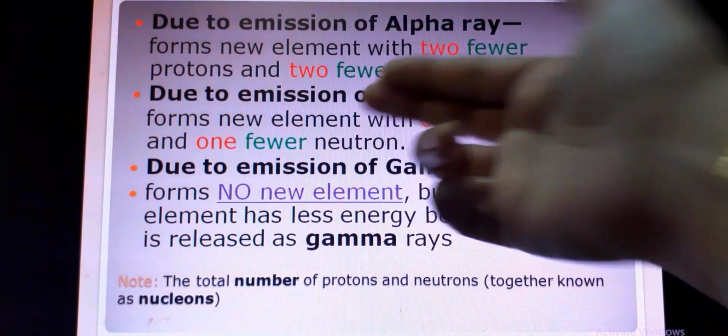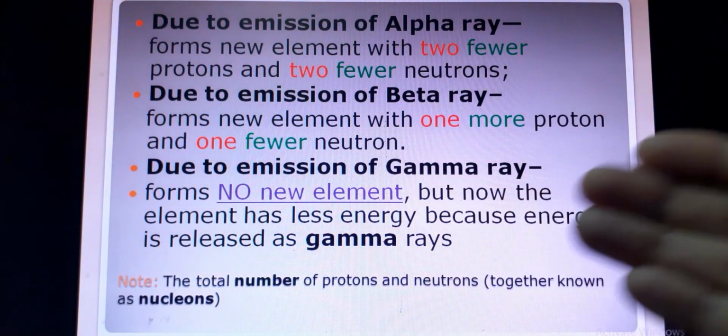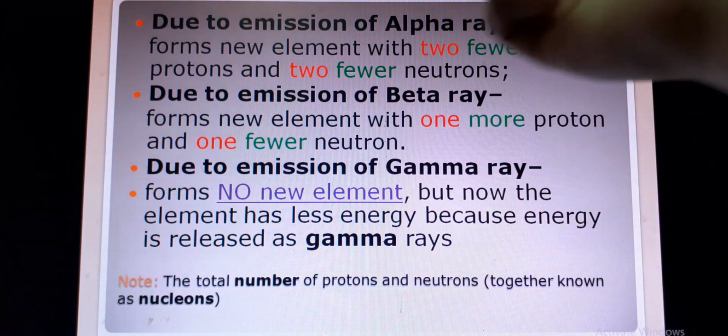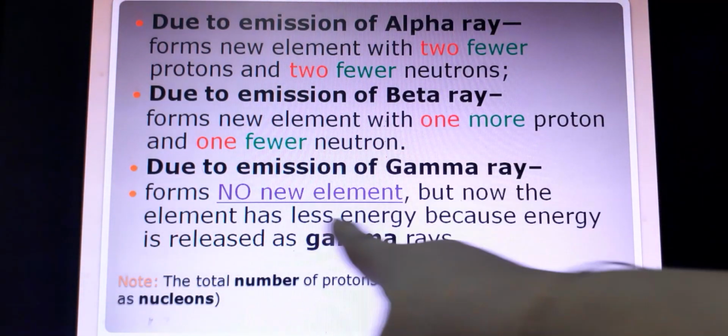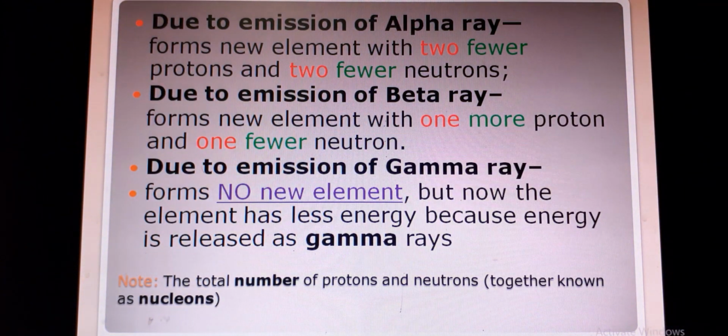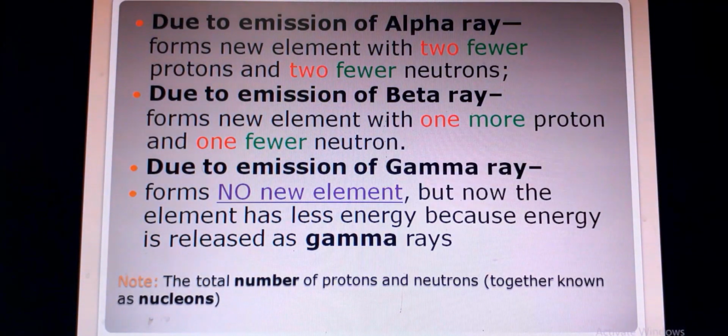This is the basic difference: due to the emission of radioactive rays, a different sort of element is formed. Due to the emission of a gamma ray, no new element is formed, only energy is released. So there is a big difference among the radiation of the three types of rays.